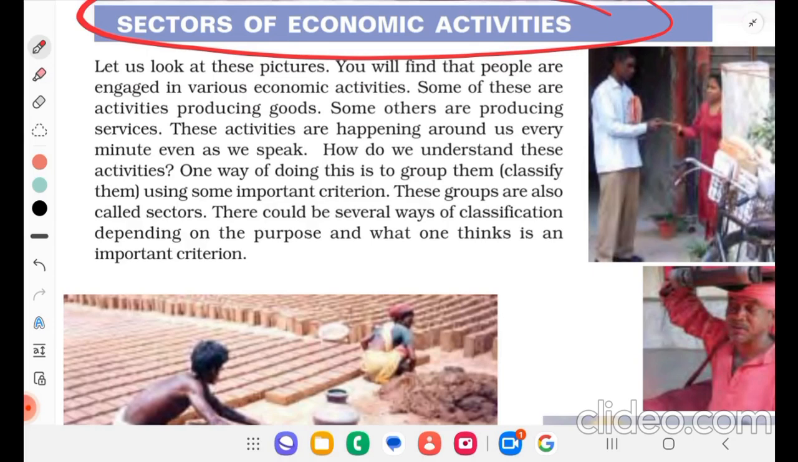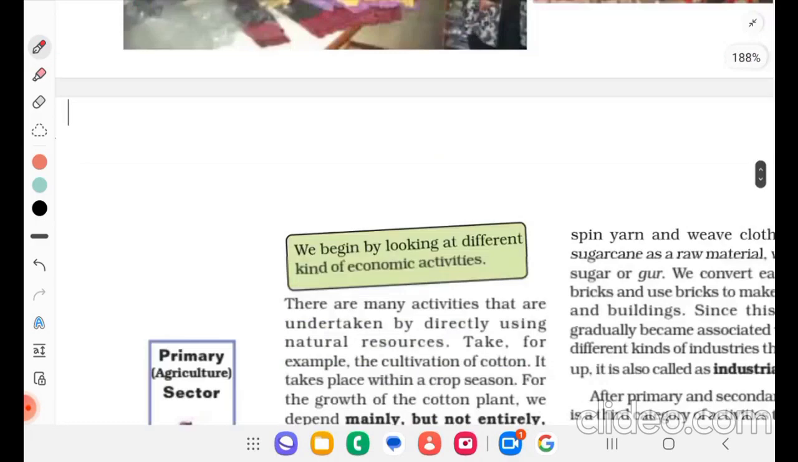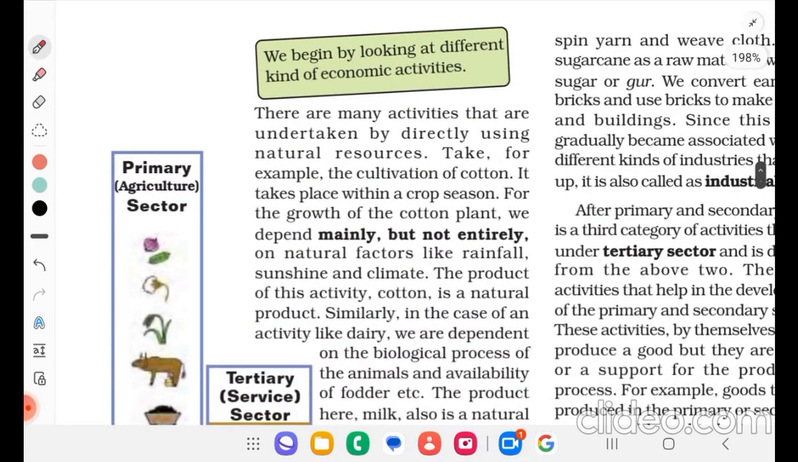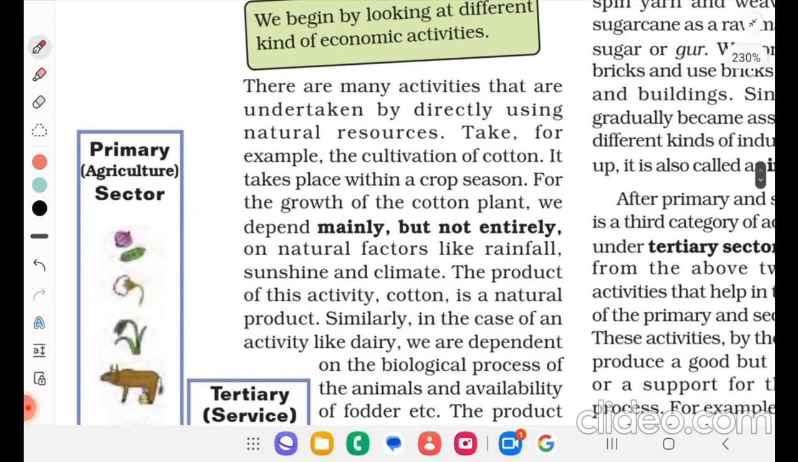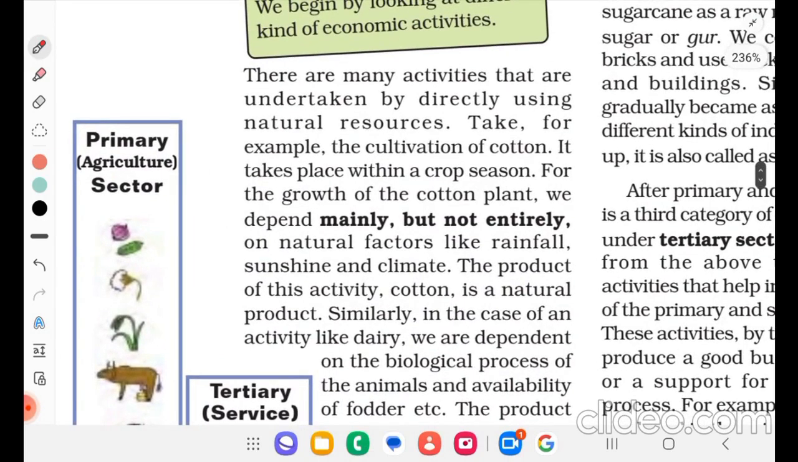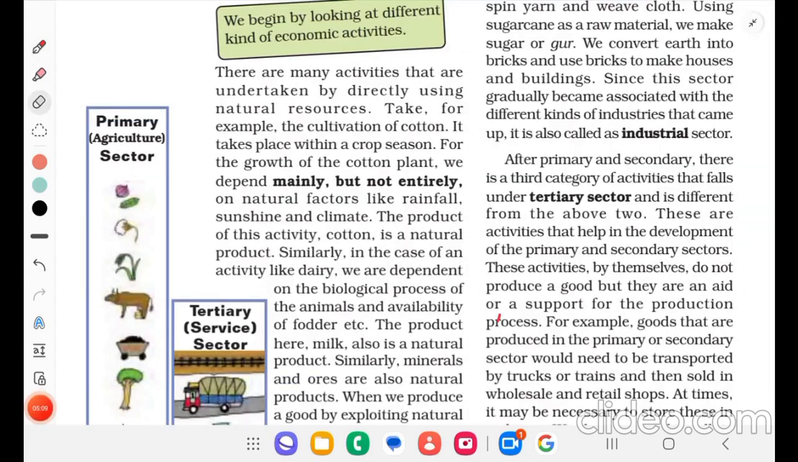These groups are also called sectors. There could be several ways of classification depending on the purpose and what one thinks is an important criterion. We begin by looking at different kinds of economic activities. There are many activities that are undertaken by directly using natural resources. Take for example the cultivation of cotton.